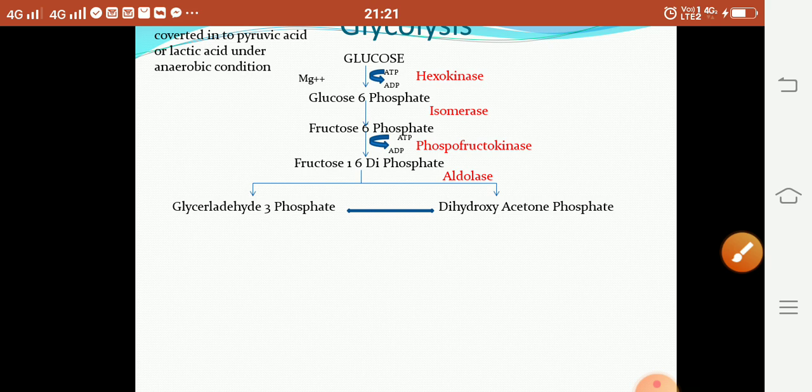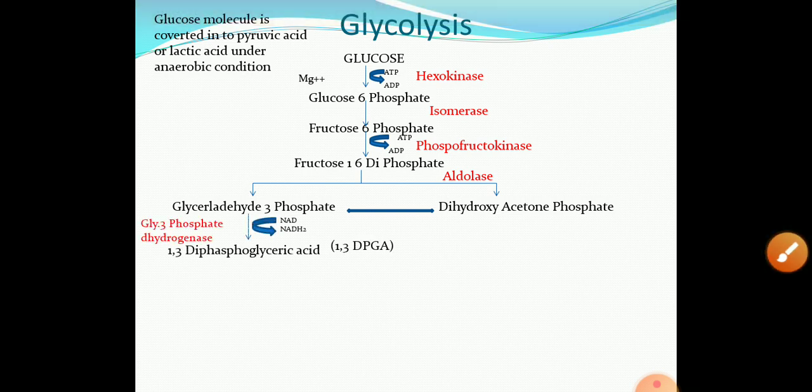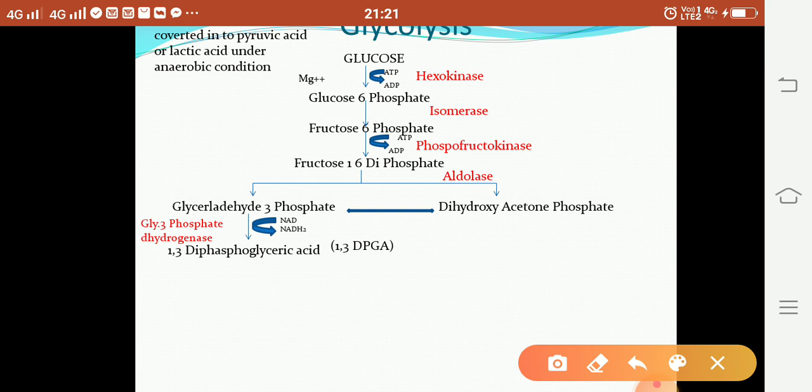Then in the next step, glyceraldehyde 3-phosphate is converted into 1,3-diphosphoglyceric acid. This is a dehydrogenation reaction. In this, from NAD to NADH2, hydrogen is removed, and this reaction is catalyzed by the enzyme dehydrogenase.